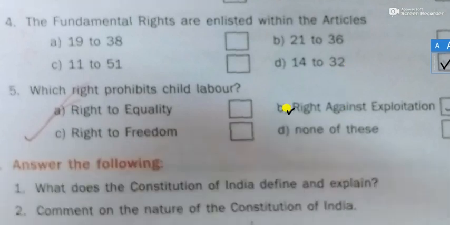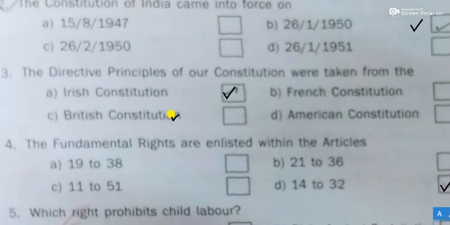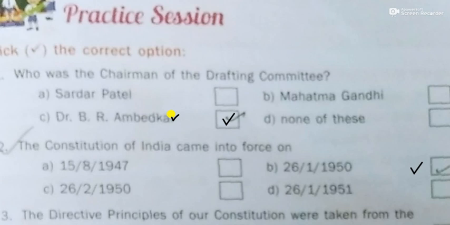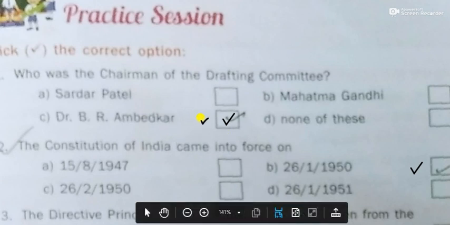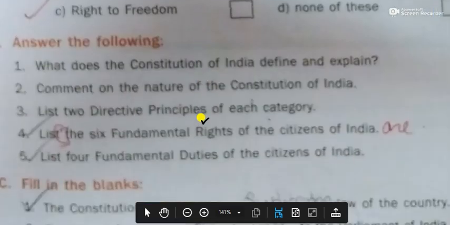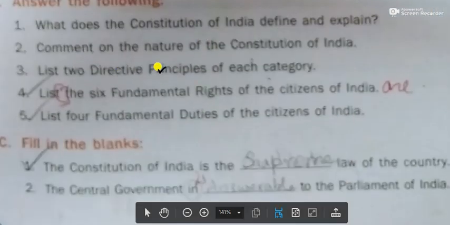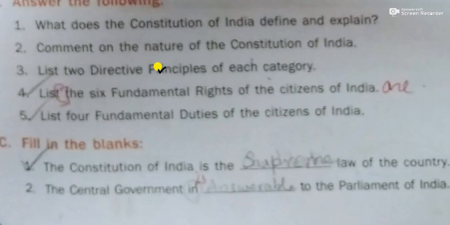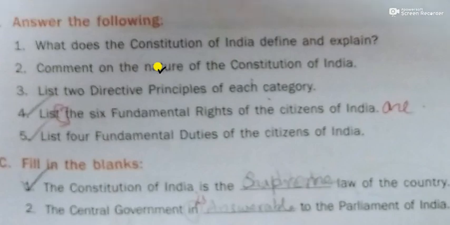Which right prohibits child labor? The right against exploitation. So these are the things. Correct the tick, tick the correct option, so you can do that, and answer the following. You can find it in the description box. I have given you the link for the question and answer. You can click the link and go to the question and answer.